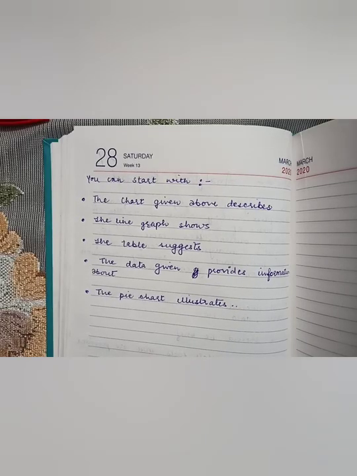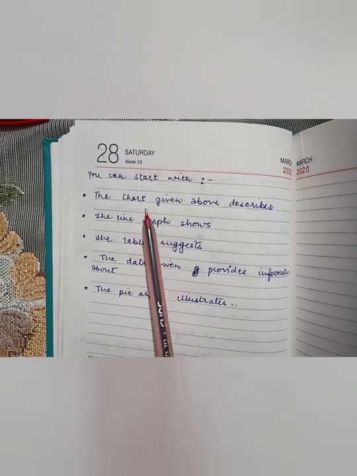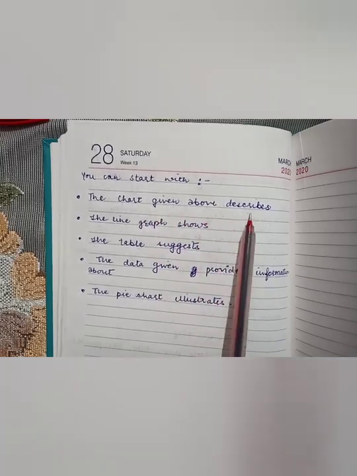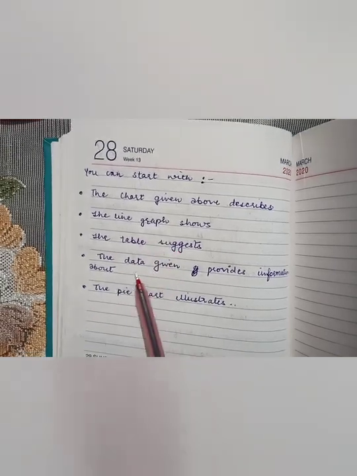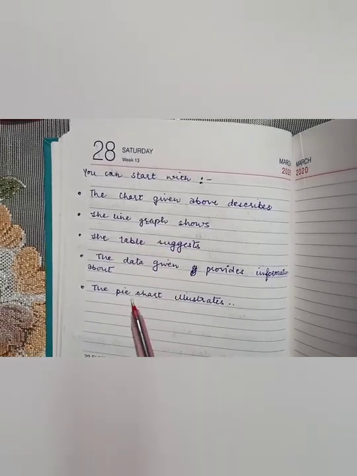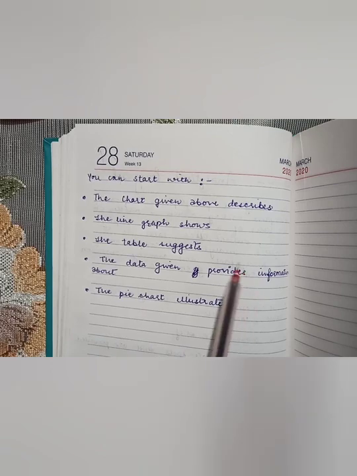And when we talk about the starting paragraph, the introductory paragraph of your analytical paragraph, there are certain lines which you can start with. Suppose a chart is given to you as a clue. You can start with, "The chart given above describes so and so." If a line graph or a table is given as a clue, or data in any kind of form, a pie chart, a line graph, a bar graph, you can use these lines to start your paragraph.